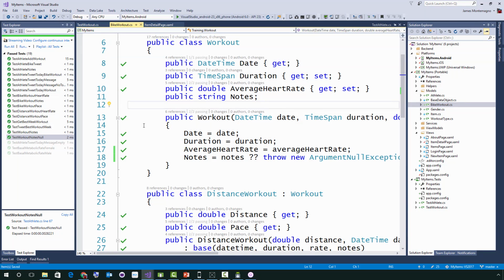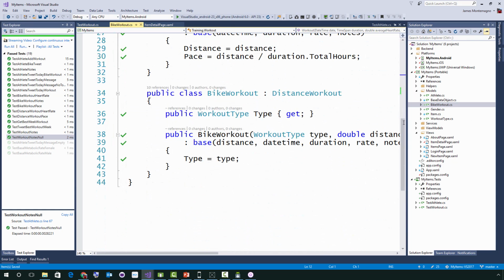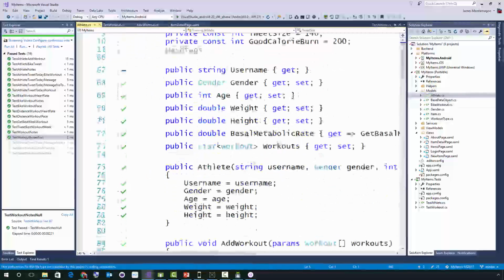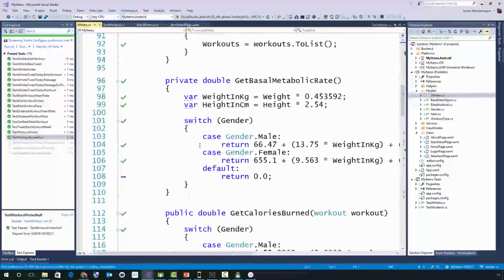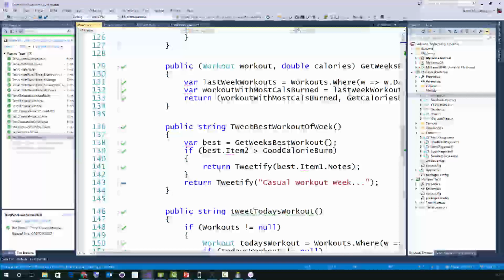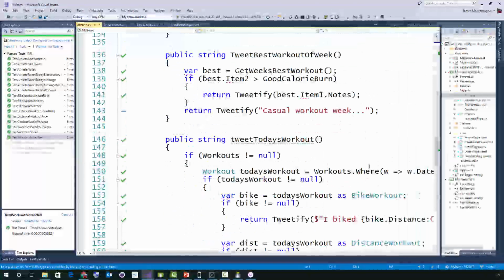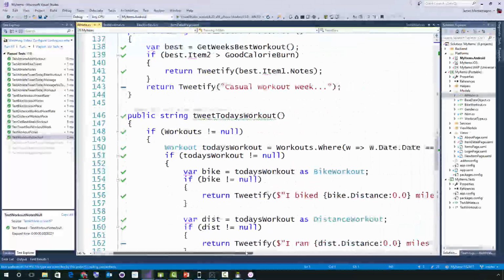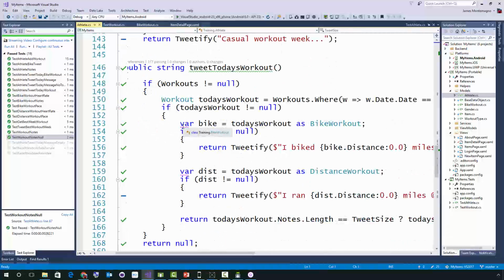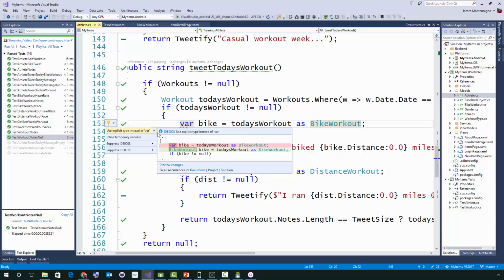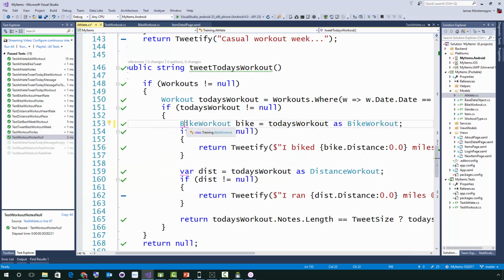But I can go a little bit further in this application now that everything is all green. If I come into my athlete class over here as I'm starting to build this out, we can see a few things going on. The first thing I want to point out is these little dots. I can hit Control Dot, and it says use explicit type instead of var, which is interesting that it's recommending that to me.